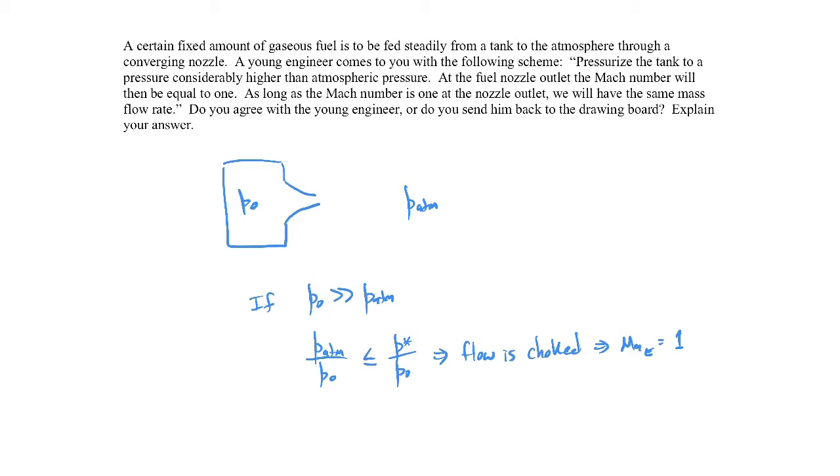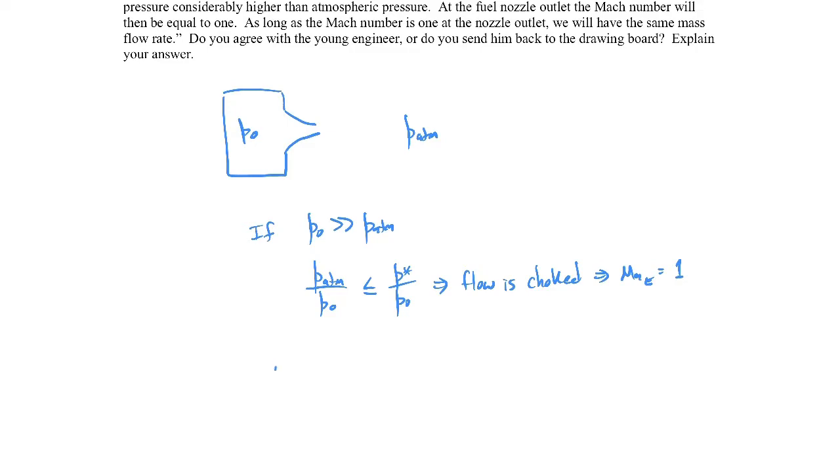And when the flow is choked, then the mass flow rate will be the choked flow mass flow rate, which I derived in a lecture. But let me just write out the formula here for you, just so we have it. You can find this on the formula sheet.